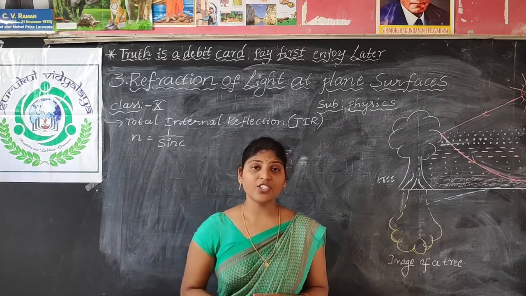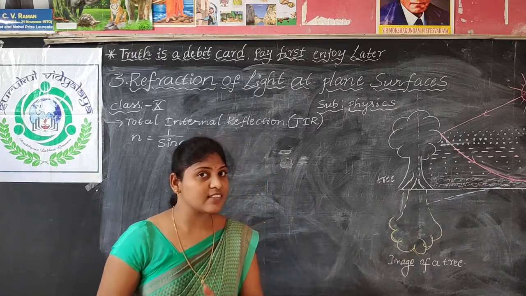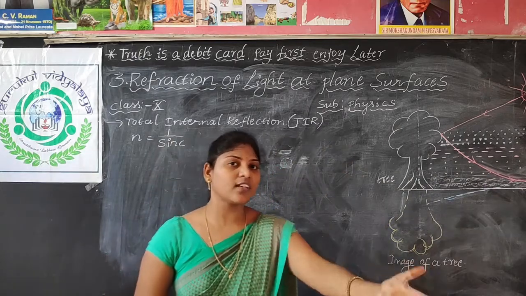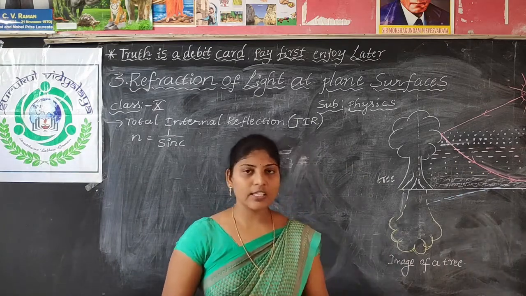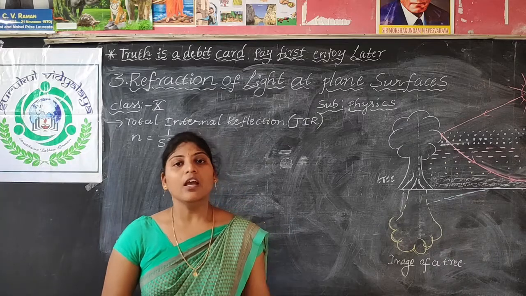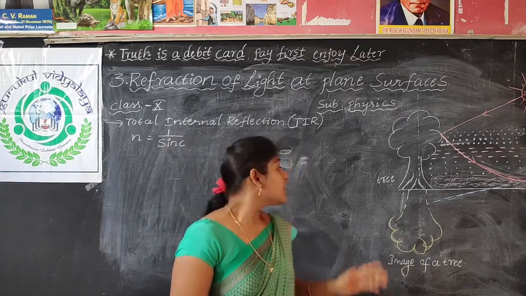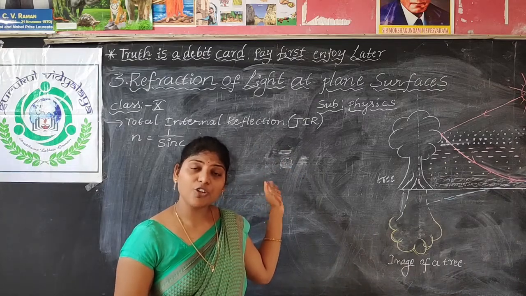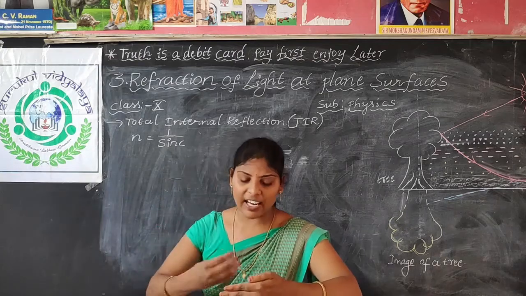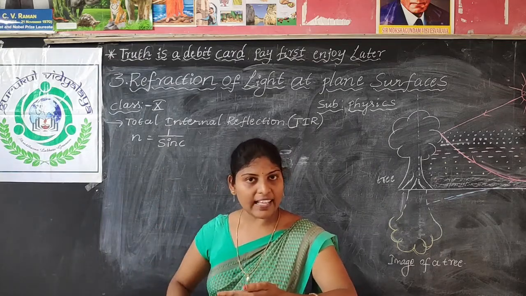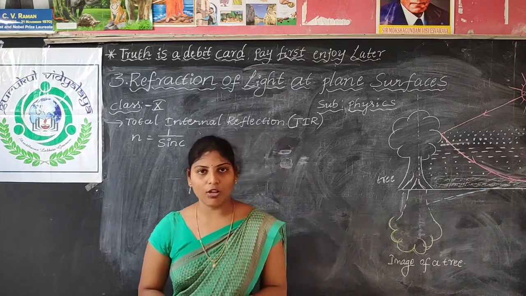Another condition is that the light ray must be incident at an angle more than the critical angle. If the critical angle is 27 degrees, the light ray must be incident above 27 degrees. At that time only the total internal reflection phenomenon will occur. If the light ray is incident at less than the critical angle, then there is no total internal reflection.